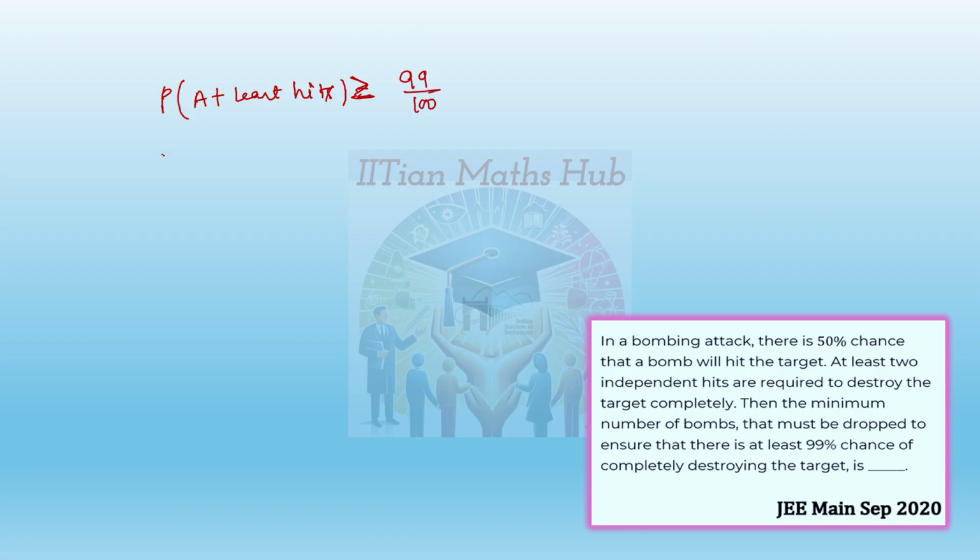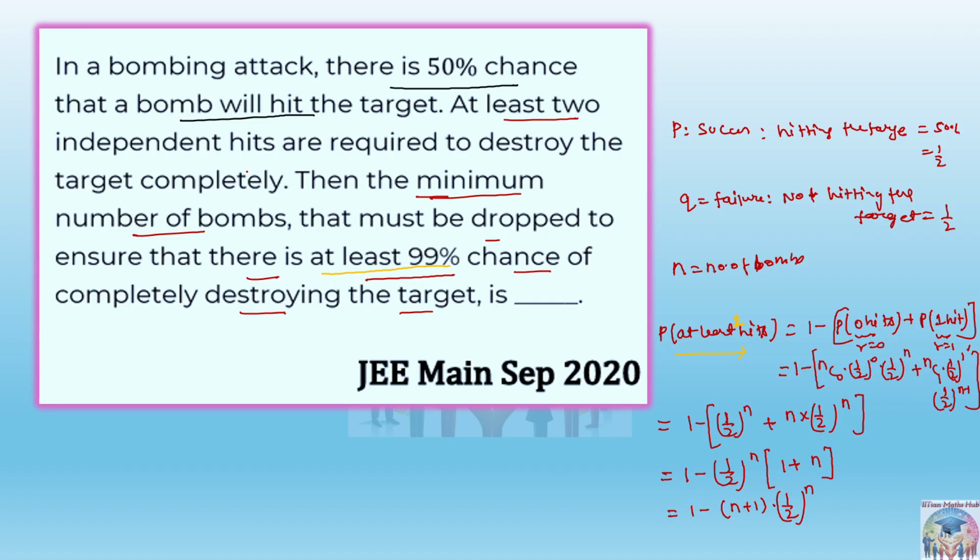And this value is already 1 minus (n plus 1) into (1 by 2) whole to the power n.